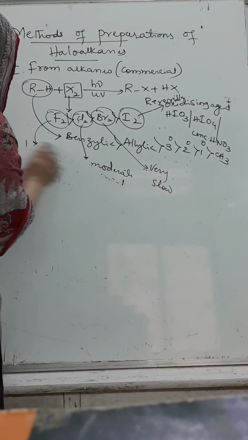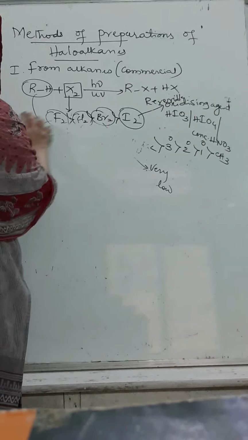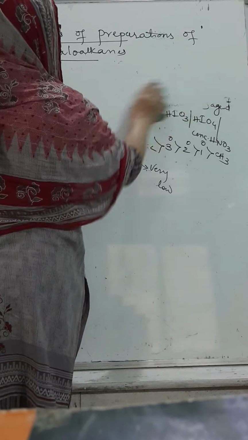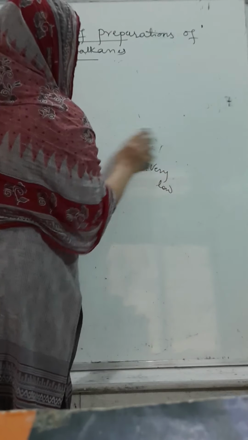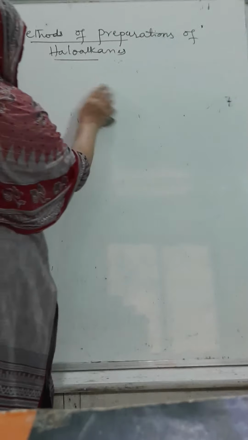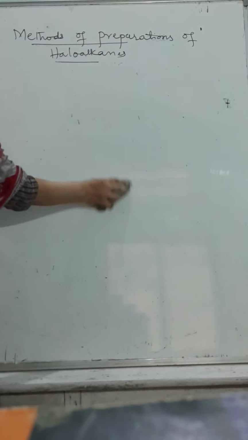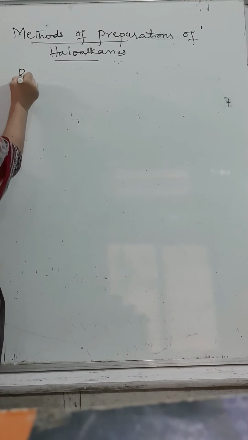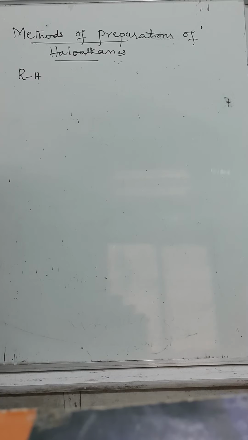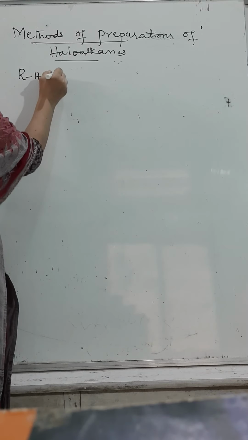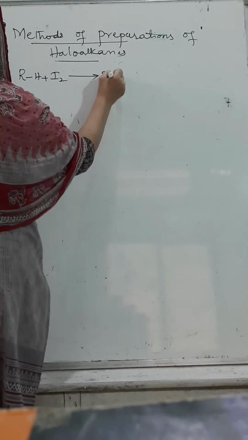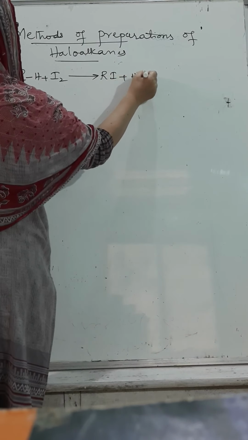Why is fluorination not possible? Just to repeat, because fluorination is a highly violent, exothermic reaction. As I said, iodination is least preferred, because when alkyl iodide is obtained from hydrocarbon with iodine, we get RI plus HI.